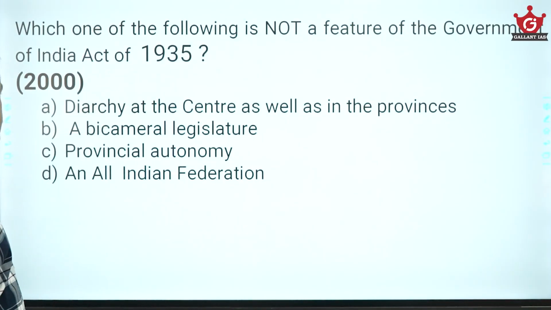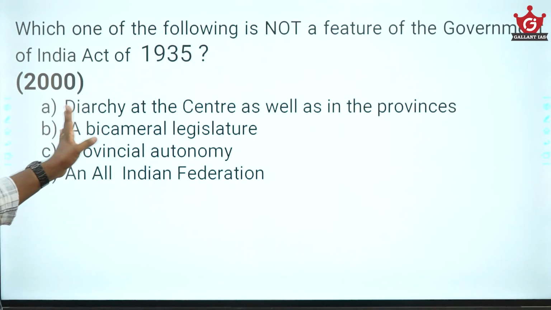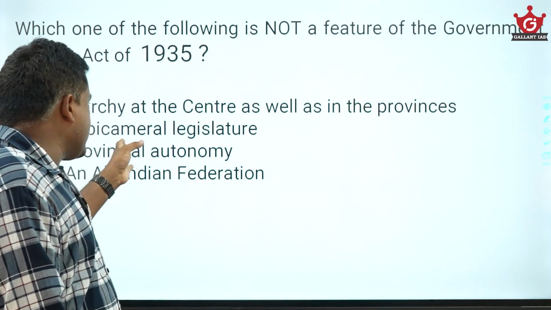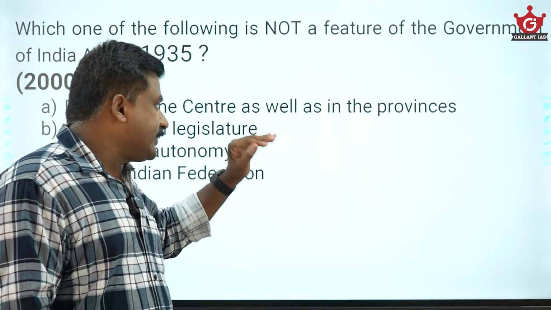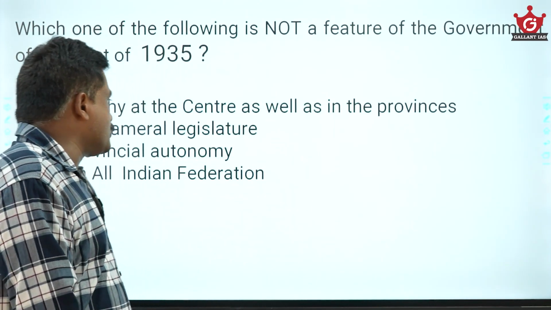Which of the following is not a feature of the Government of India Act 1935? Bicameral legislature fine, provincial autonomy fine, All India Federation fine. Diarchy at center and provinces is wrong. Diarchy was introduced in the center, but provincial diarchy is abolished and provincial autonomy is introduced.